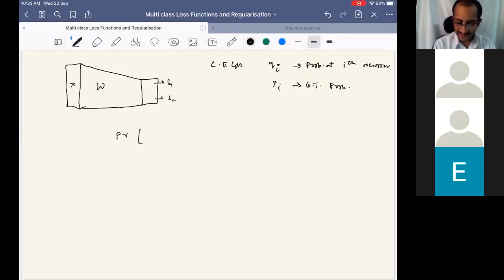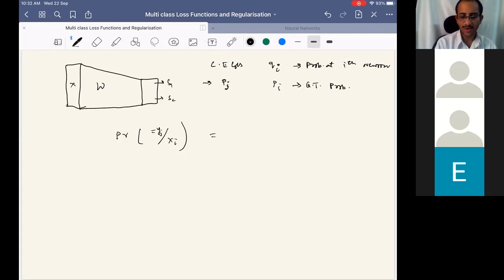The probability that, given the Xi sample, it belongs to YJ. So that's what we want to see. This has to be converted to a probability of PJ, the corresponding class.